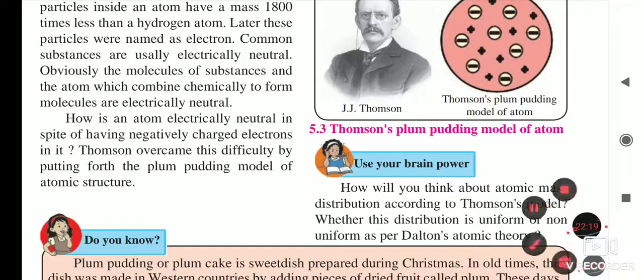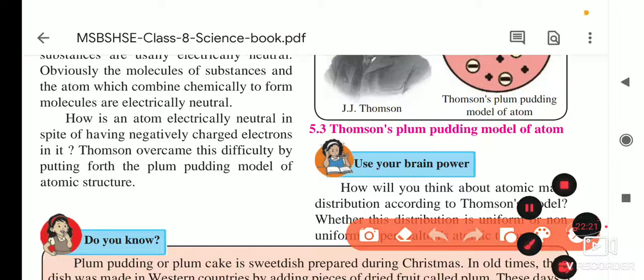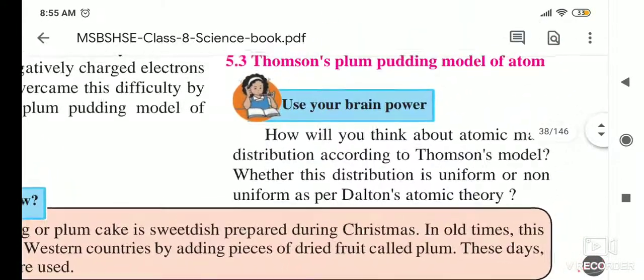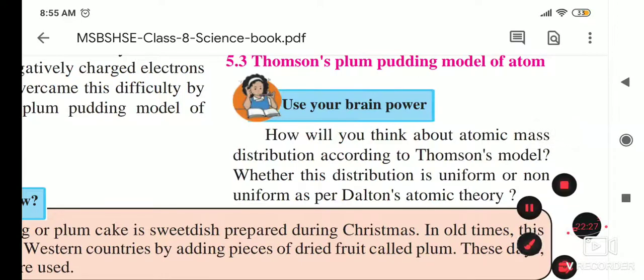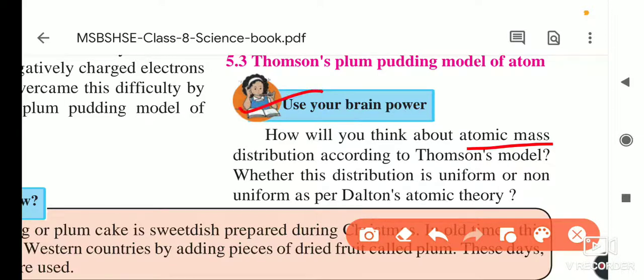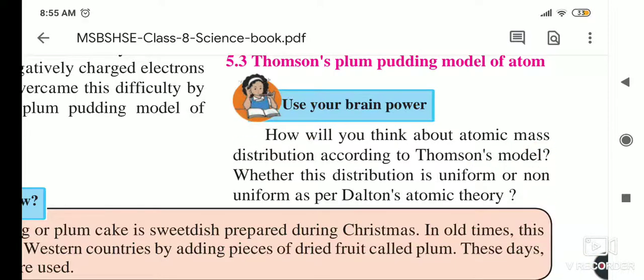And from this, here is the question: use your brain power. What are you thinking about the atomic mass distribution according to Thomson's model, and whether this distribution is uniform or non-uniform as per Dalton's atomic theory? That is the use your brain power question. You have to think about it today, and we will discuss it tomorrow in our next lecture.